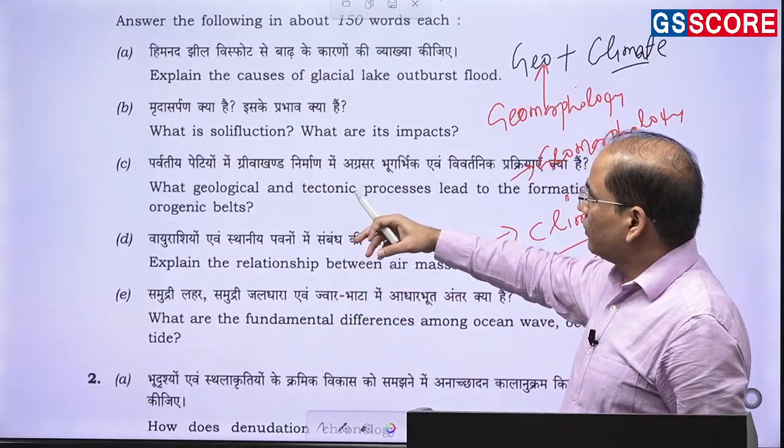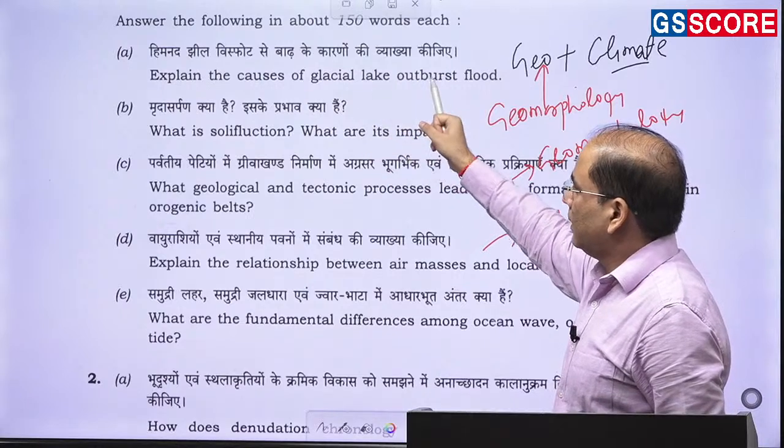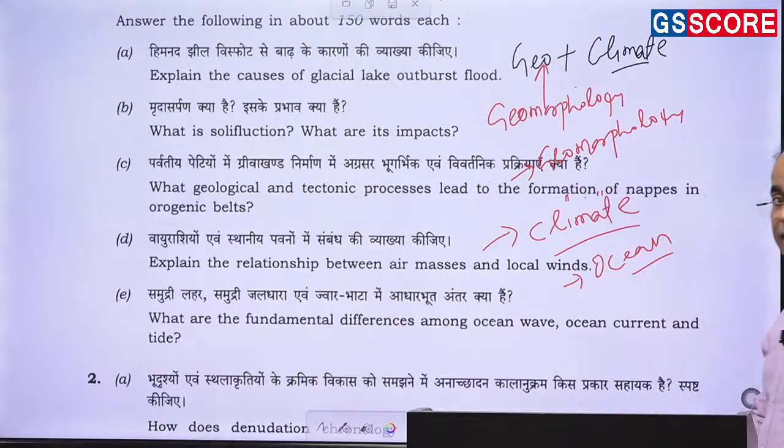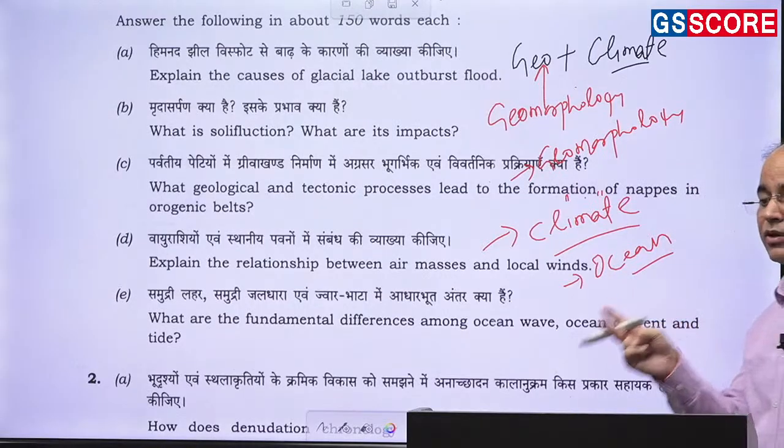But if you look at the questions on glacial lake outburst flood and solifluction, then you will find that the environmental theme has not been missed.